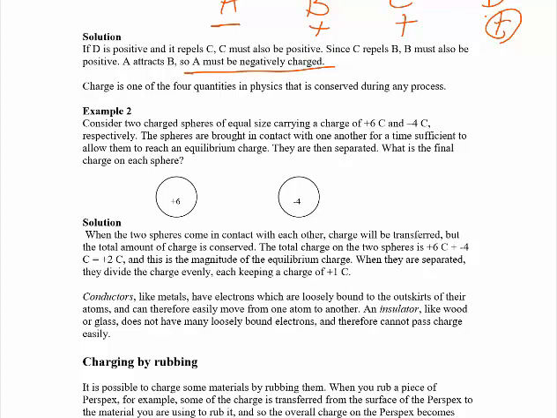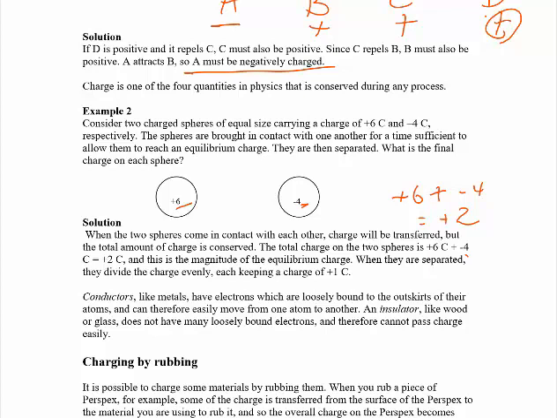Now, when two spheres come into contact with each other, charge will transfer, but the total amount of charge is conserved. Here we have positive 6 and negative 4 charge. Therefore, the total charge is positive 6 plus negative 4, and the total charge becomes positive 2.